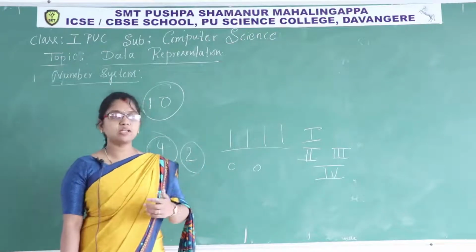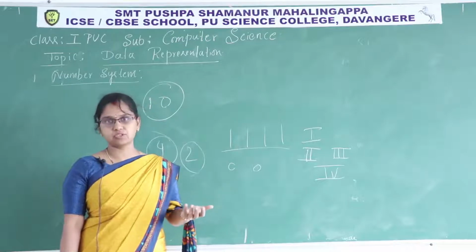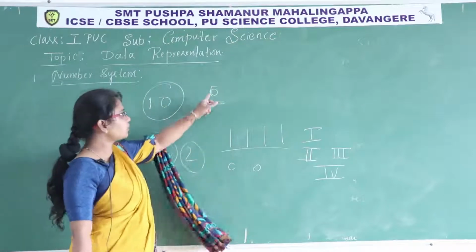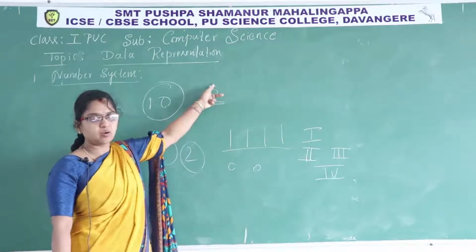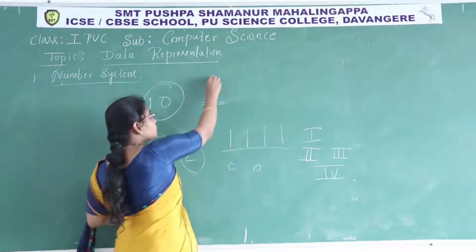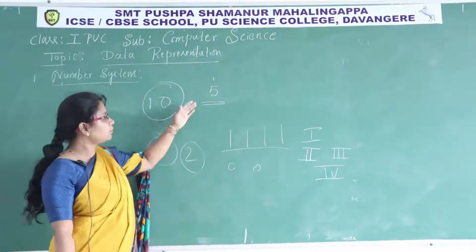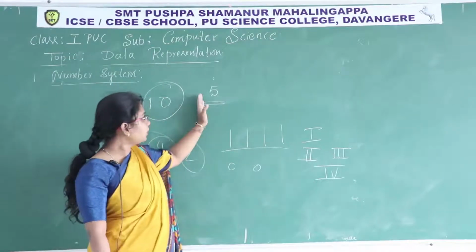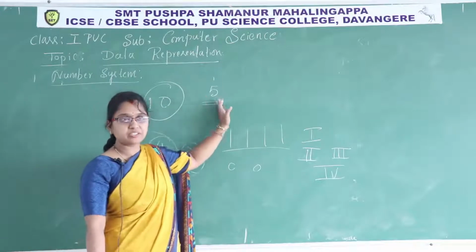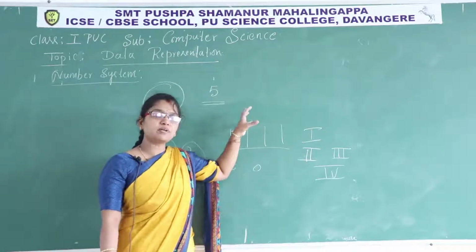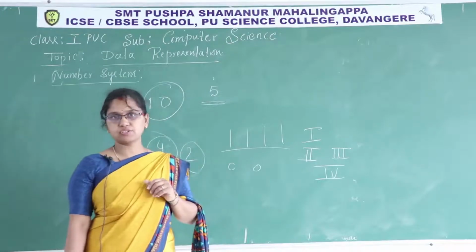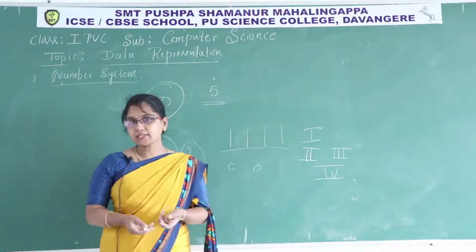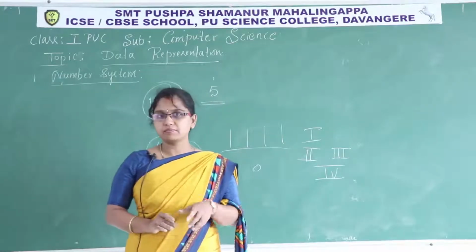So let us come to the positional number system. Example, the decimal number system. If I take 5, what is the place of 5? The 1's place or unit place, isn't it? So it has a positional weight. Such numbers are called positional number systems. If for any numerical value, each digit has a positional value, then we call it a positional number system. If there is no particular positional value, then we call it a non-positional number system.